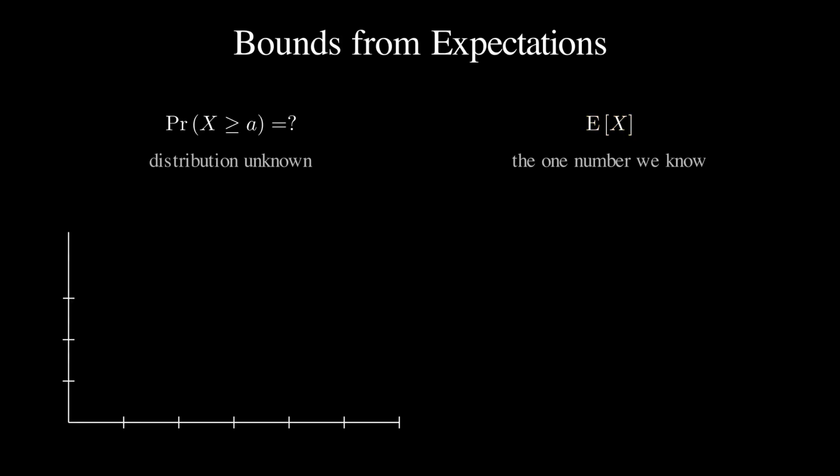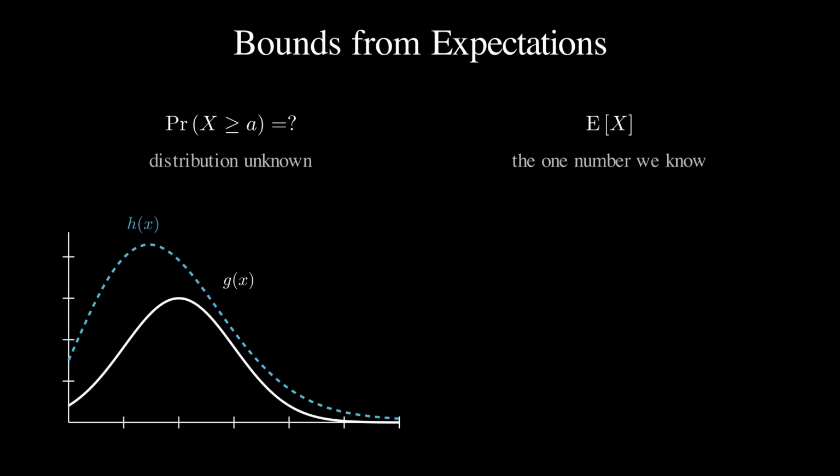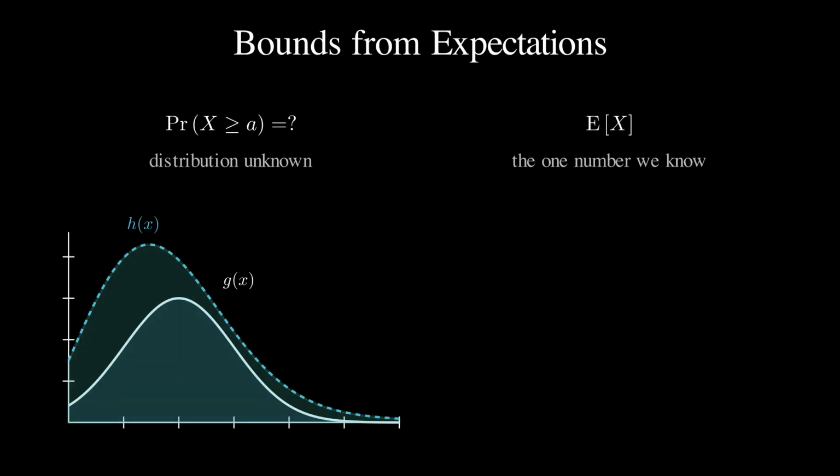Take two non-negative functions, g below and h above, so that g of x is at most h of x for every x. Now weight both by the density of x. The density is non-negative, so at every point the weighted g still sits under the weighted h, and integrating preserves the order. The expectation of g of x is at most the expectation of h of x. Pointwise domination survives the integral.